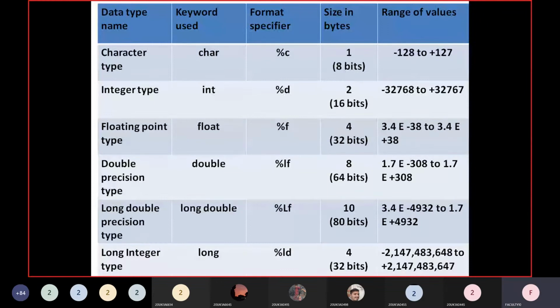Please, if you are writing in the notebook, make a note of this table. Otherwise, after this class, I'll share the PPT. You can copy it in your notebook, but this must be in your notebook. Please remember. Every day before you take your breakfast or lunch, you should go through this table. You should learn this table by heart.